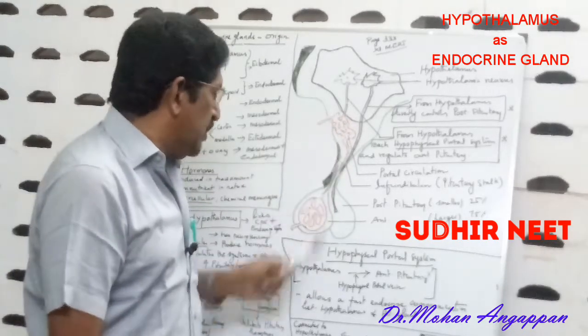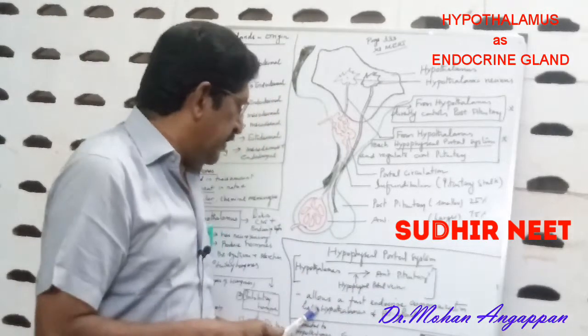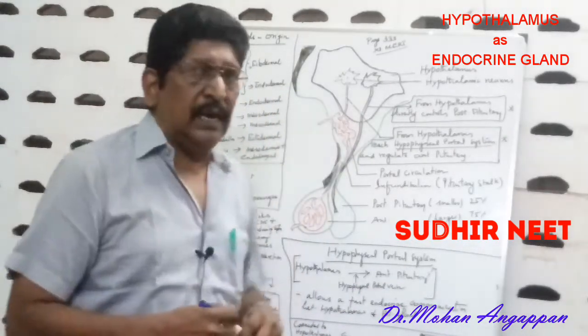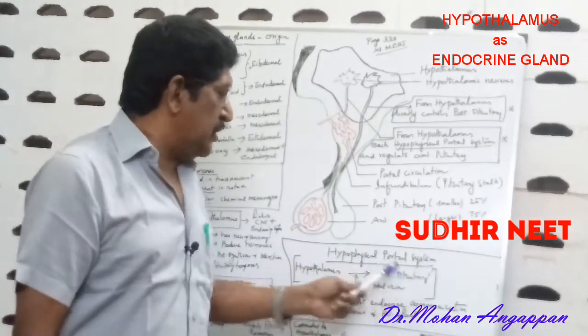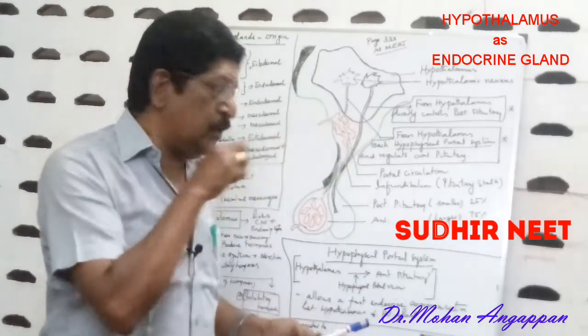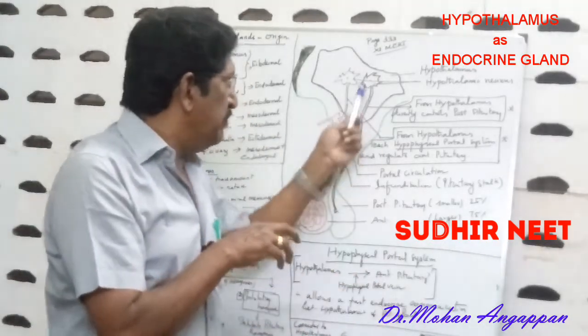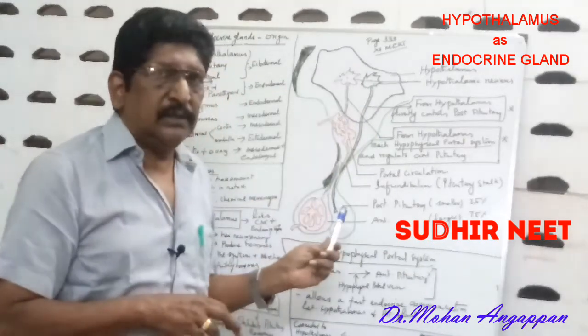This hypophyseal portal system allows a fast endocrine communication between the hypothalamus and the pituitary gland. So what is the purpose of this portal system? It allows a fast endocrine communication between the hypothalamus and the anterior pituitary.